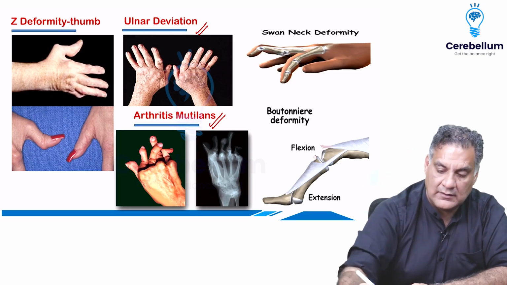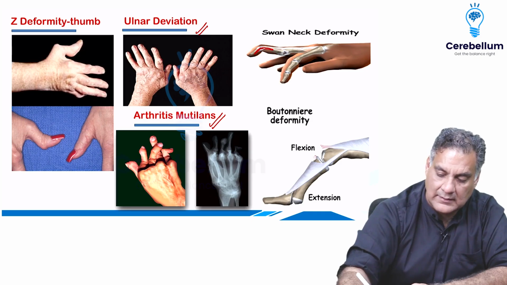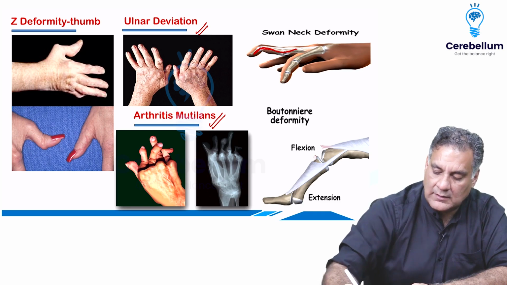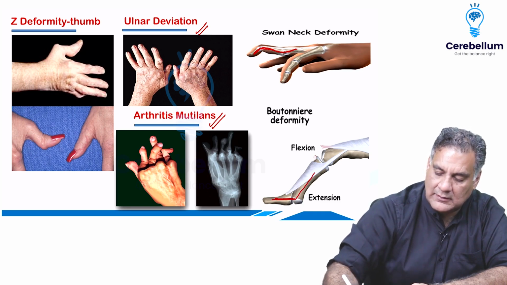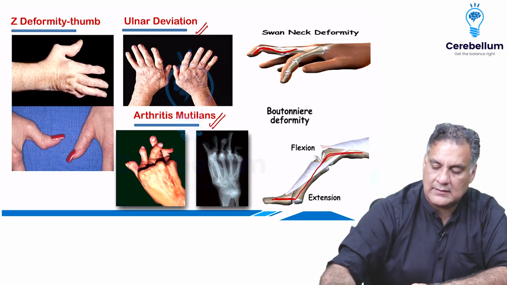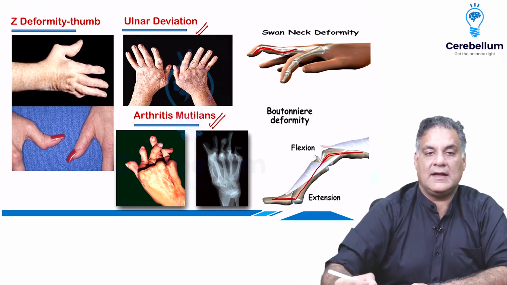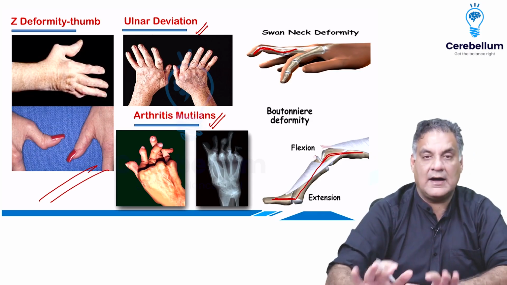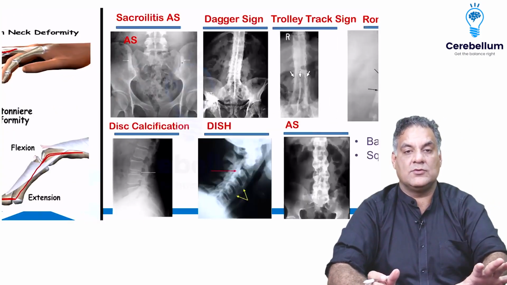Or you have flexed DIP and hyperextended PIP, called swan neck deformity, seen in RA, or the opposite of it, hyperextended DIP or flexed PIP, seen in Boutonniere deformity of RA. You can have deformities of the thumb in RA. So the RA hand is very commonly shown to you.